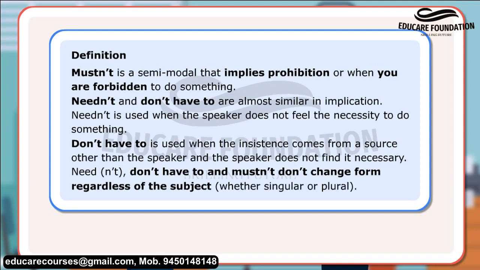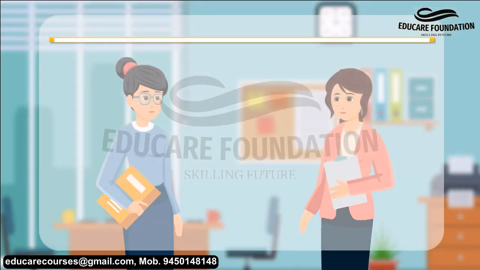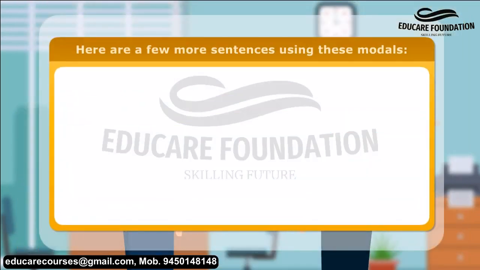Need not, don't have to, and must not don't change form regardless of the subject, whether singular or plural. Look at these sentences using the modals need not, don't have to, and must not. You must not interrupt when the teacher is explaining. You are prohibited. You need not eat pizza for lunch. You have a choice.